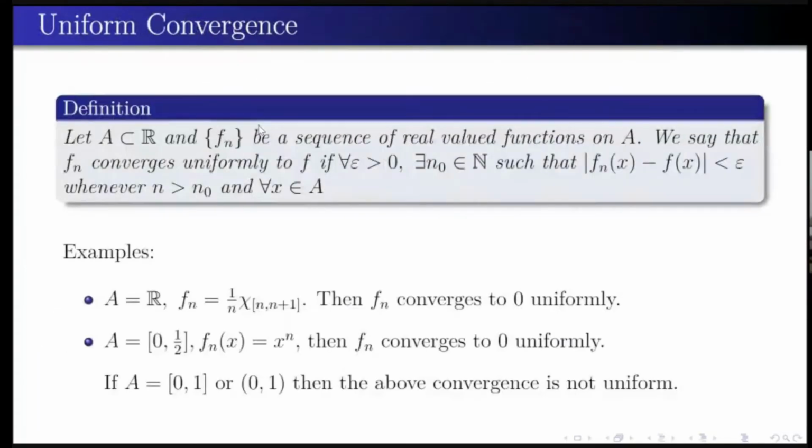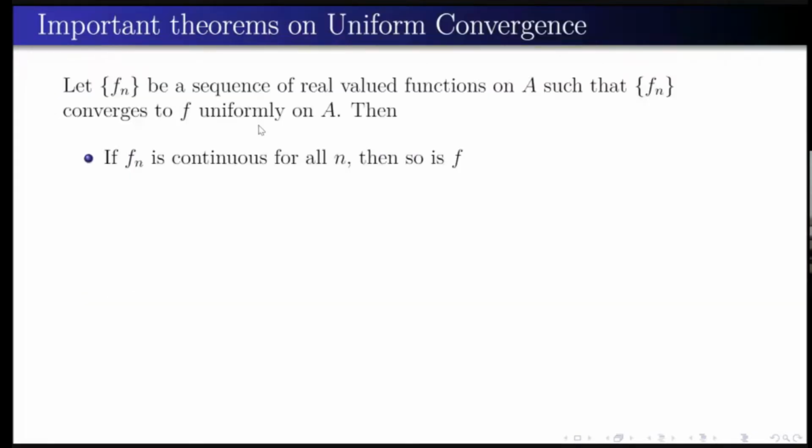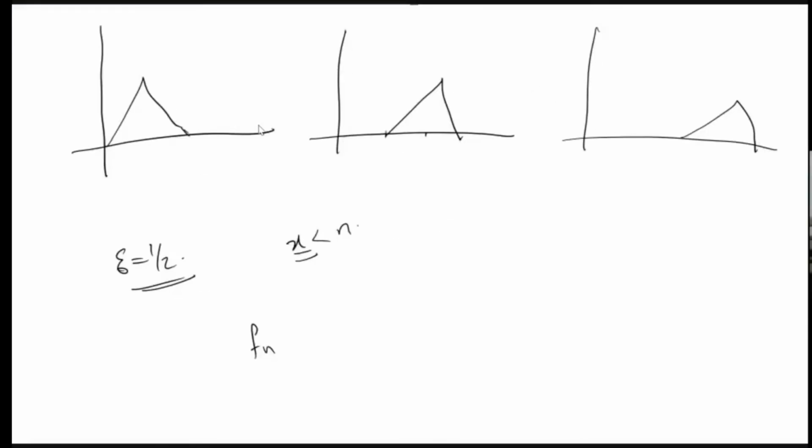Okay, so now we can move to some important theorems of uniform convergence. First one, these are all very simple results and you should know all these things. If fn is a sequence of real valued functions on A, and fn converges uniformly to f, and each fn is continuous, then so is f. Or in other words, we can say that the uniform limit of continuous functions is continuous. It's very easy to prove.